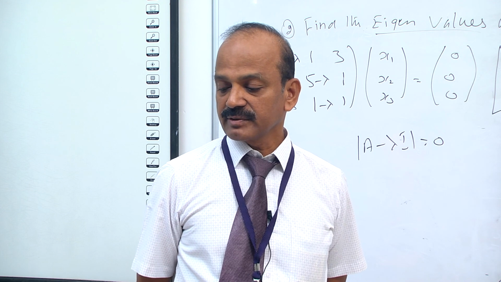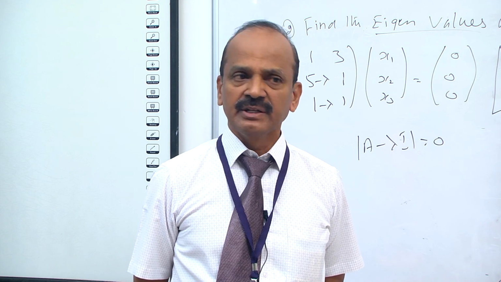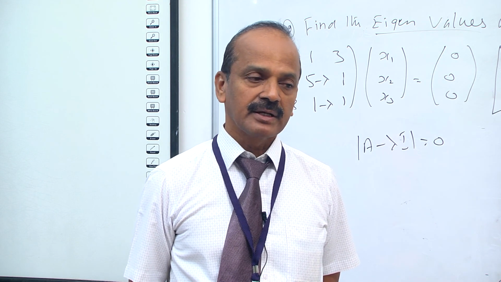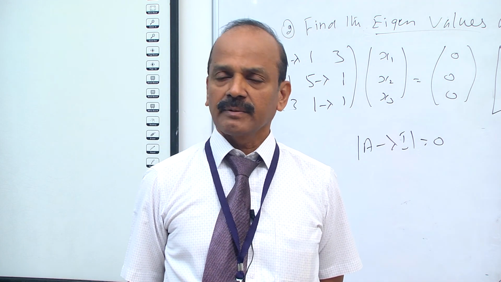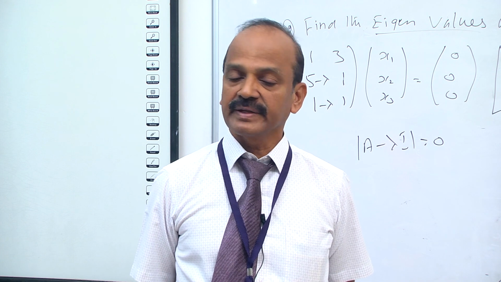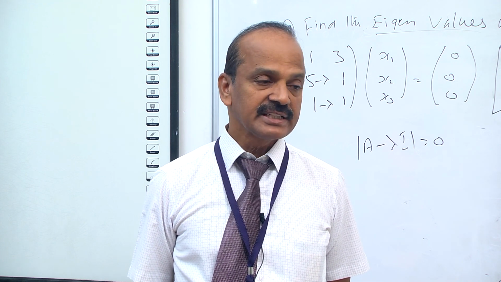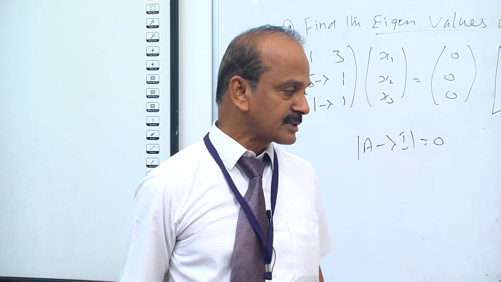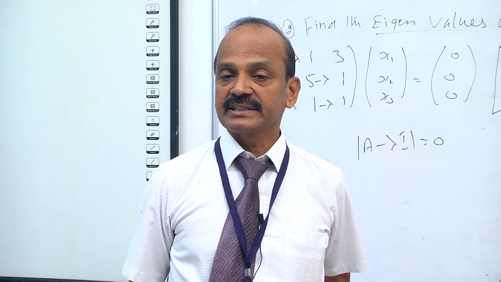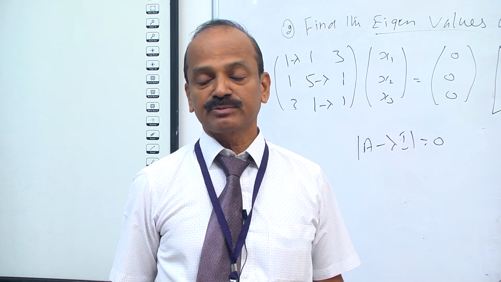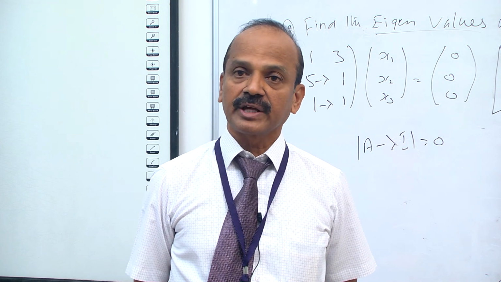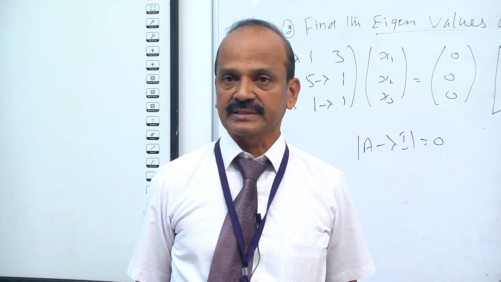Now we substitute the values of S1, S2, S3 and get the cubic equation in lambda. By solving the cubic equation, we find the values of lambda. After that, we find the eigenvector for each value of lambda. I have explained how to find the eigenvector for each value. This is one of the easiest methods to find the eigenvalues and eigenvectors of the given matrix.